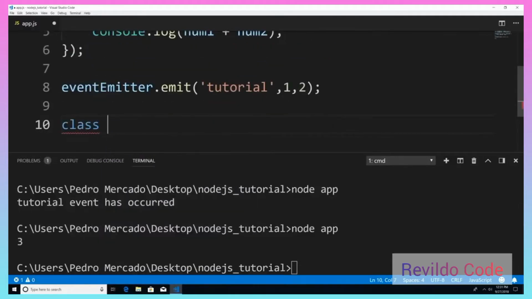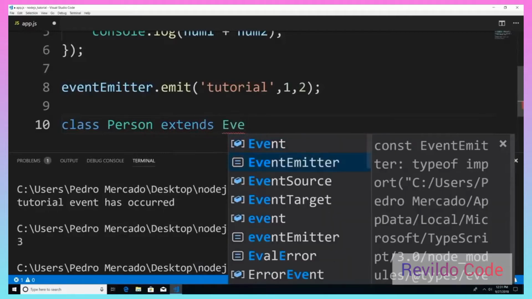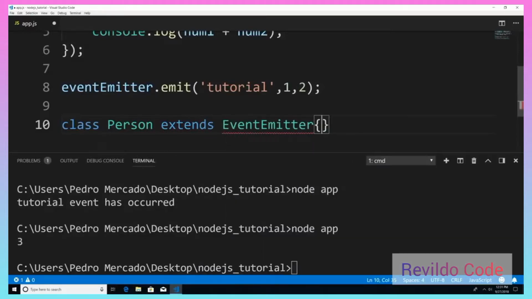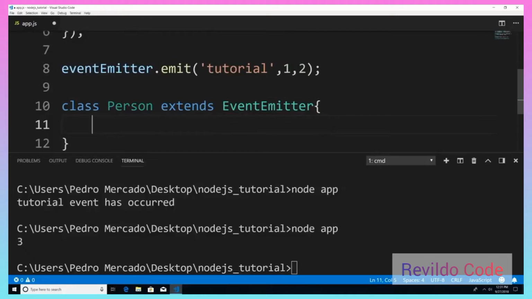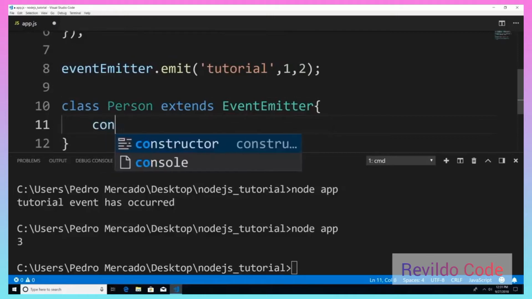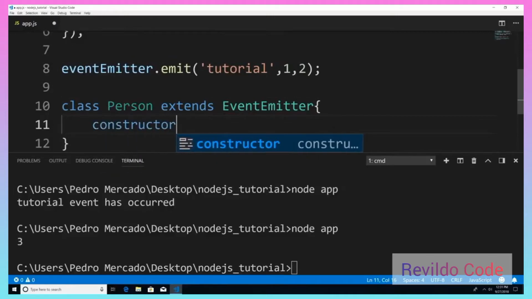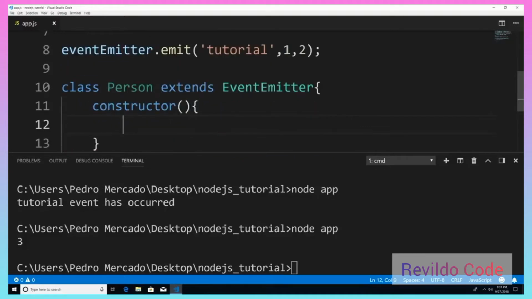So I say class Person, and I could just extend from the EventEmitter class. And now from here, let's give it a constructor. Now let's call our super function.